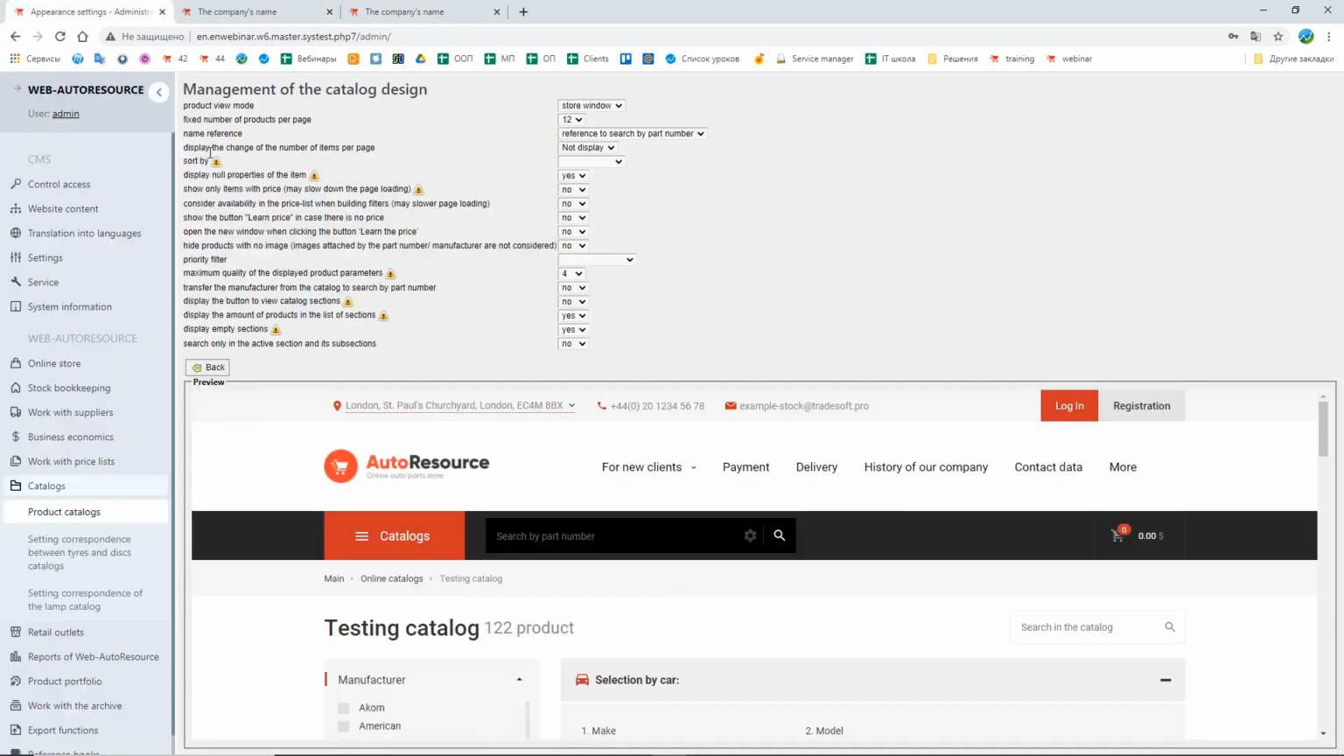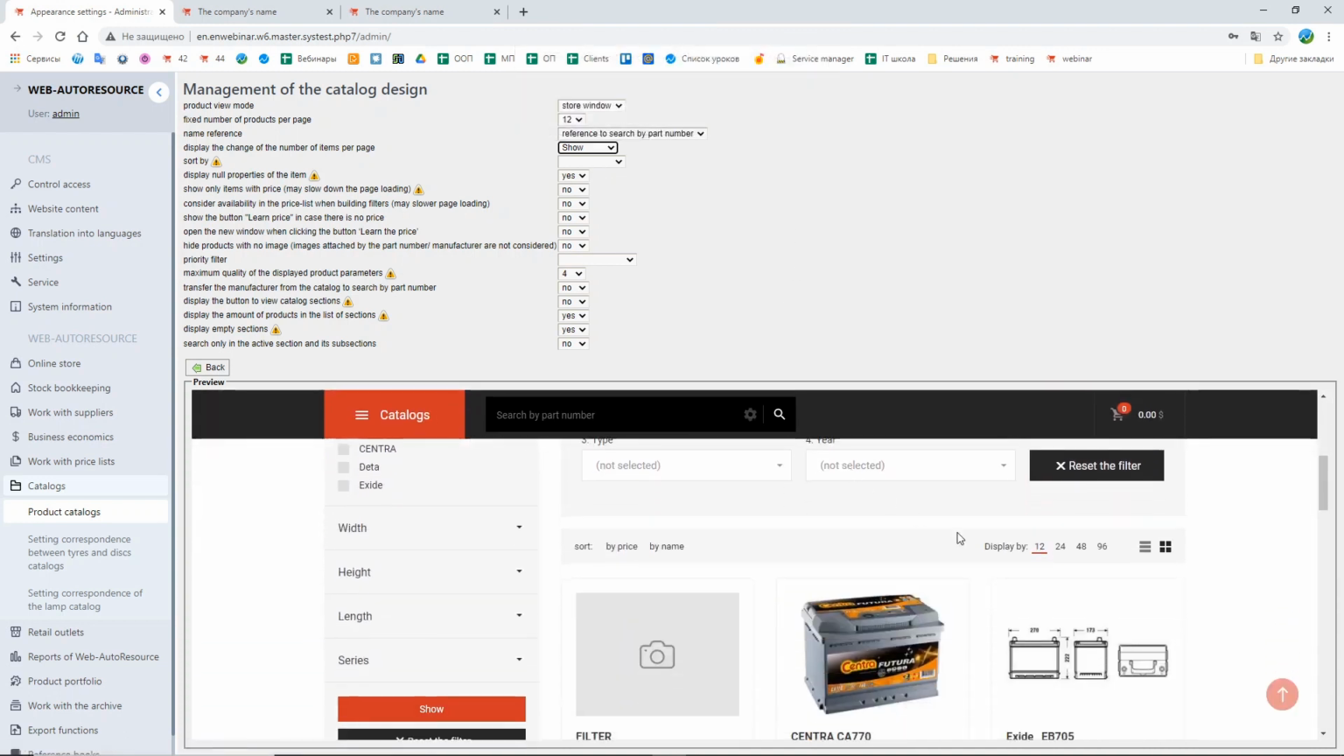The next option displays the change of the number of items per page. Not display, let's say show, and now we have this section: show how many items on the page. The next option is sorting of the items inside the catalog: sort by the name, by the price, part number, etc.